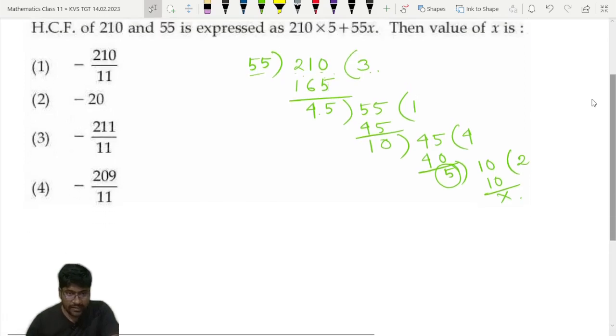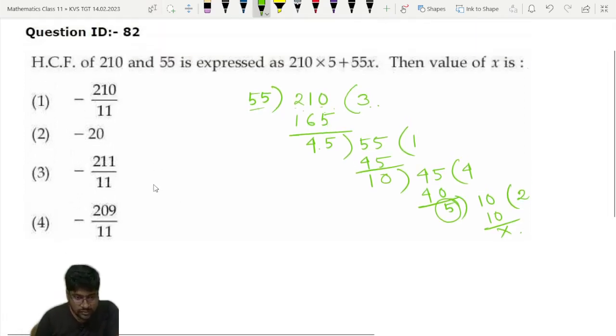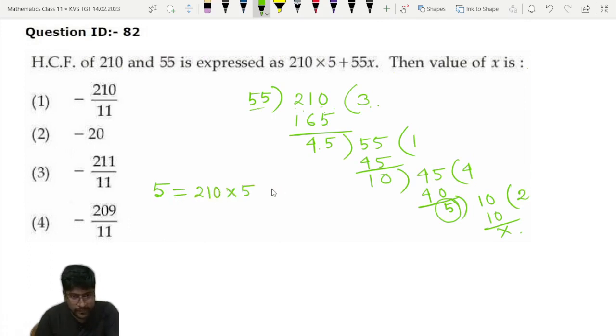Now they are expressing 5 in this way, so just write the equation. 5 is expressed as 210 into 5 plus 55x, and we have to find the value of x. That is as simple as you are thinking. So 5 cancels from both sides, and it will become 210 plus 11x.